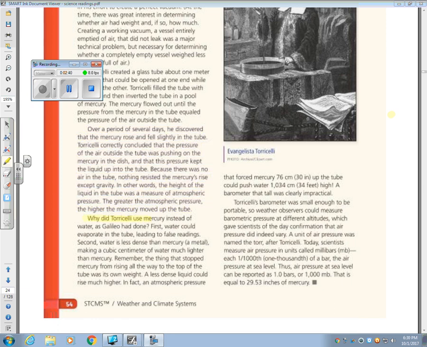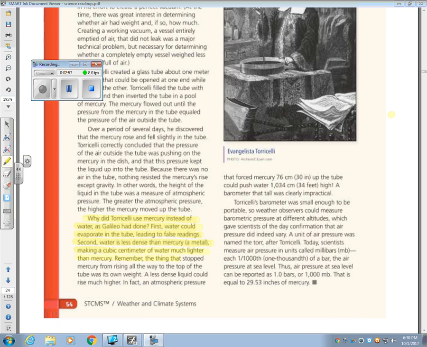Why did Torricelli use mercury instead of water as Galileo had done? First, water could evaporate in the tube, leading to false readings. Second, water is less dense than mercury, a metal, making a cubic centimeter of water much lighter than mercury.